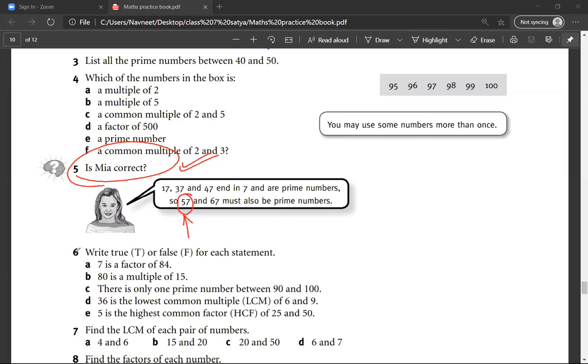Mr. Sarthak, 7 is a factor of 84. True or false? 80 is a multiple of 15. False.